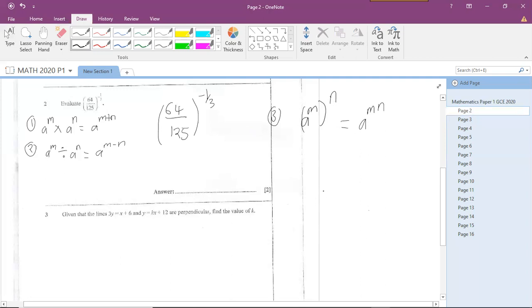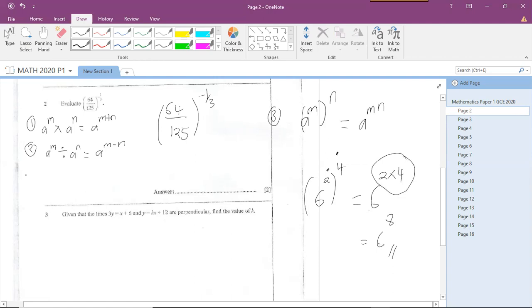So let's say I have got 6 raised to the power of 2, raised to the power of 4. So this will be 6 raised to the power of 2 times 4. So our answer will be 6 raised to the power 8. So this is how you use this rule. If you have got a power raised to another power, you just simply multiply the two powers.